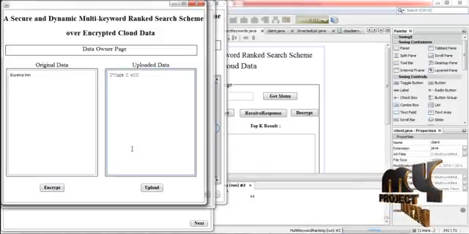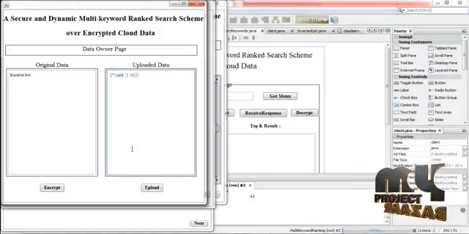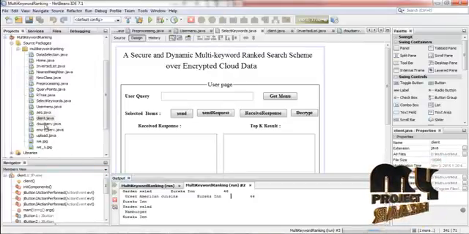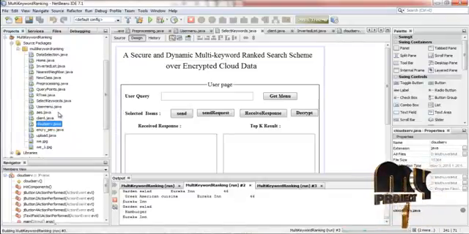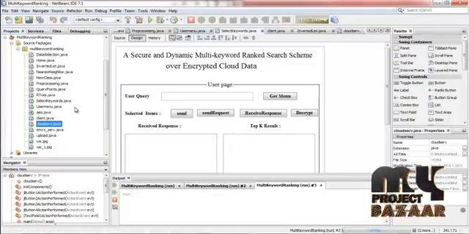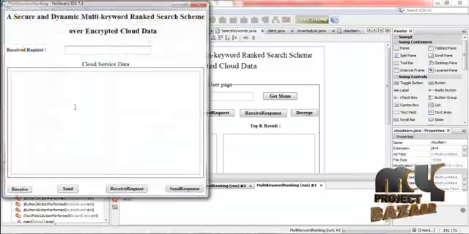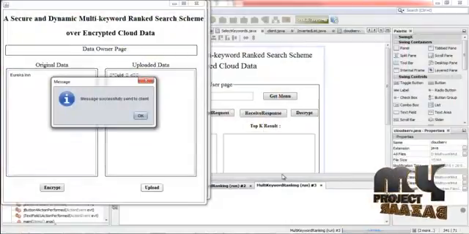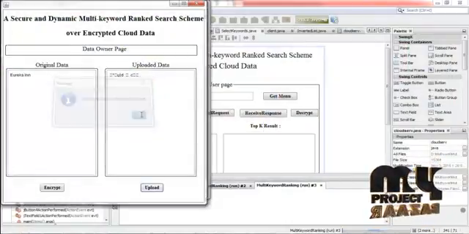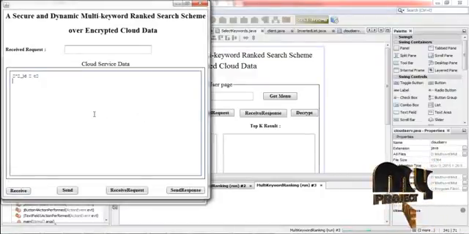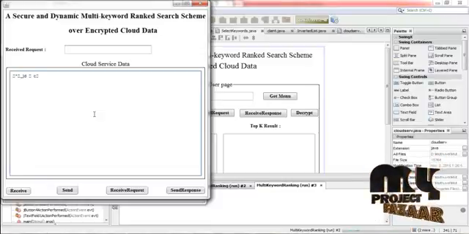Now the encrypted data has to be sent to the cloud server. For that, press upload and then run cloudserve.java. Select run file option. Now press the receive button. And then the message is displayed, message successfully sent to client. Now the service provider receives the data from the data owner.